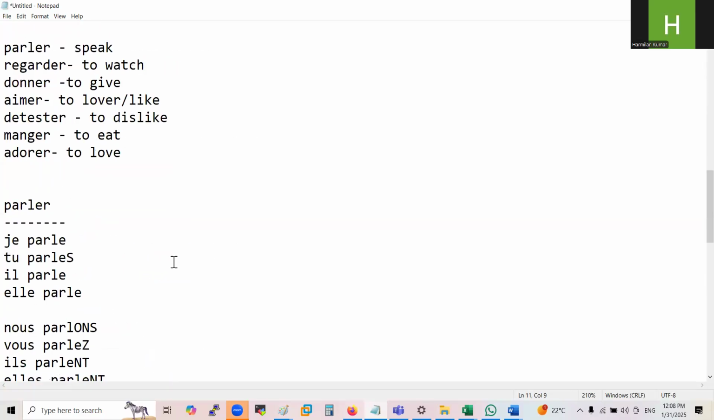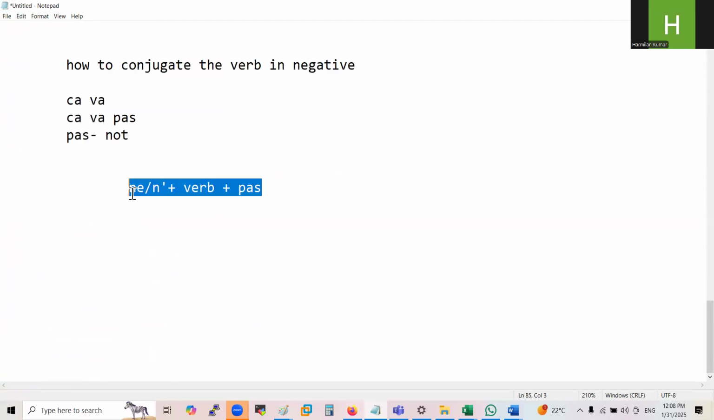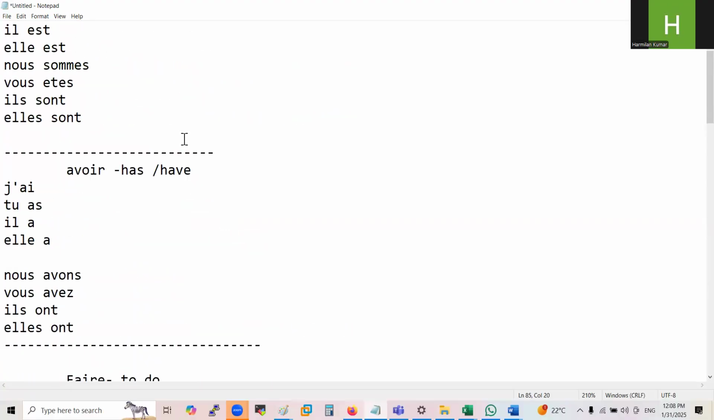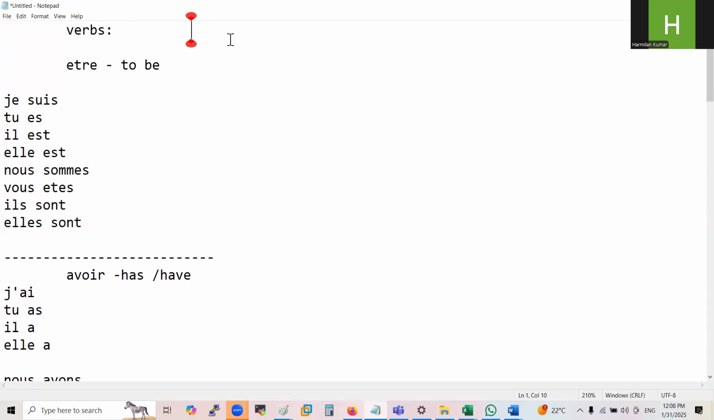And I told you this is the rule of negative sentence. How to make the sentence? How to make the verb negative? This is the rule. Before the verb you have to write this or this, and in between there will be a verb, and after the verb we have to write pa. So this is the verb, and afterward what do you have to write? Pa. So I'm going to write pa after the verb. In each verb, after the verb you write pa.